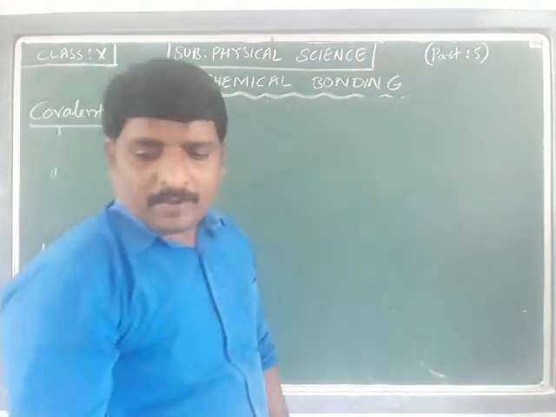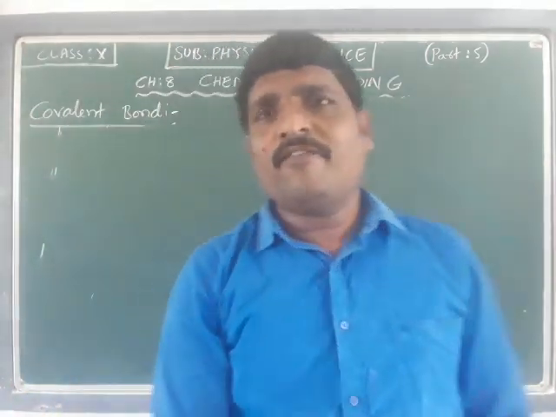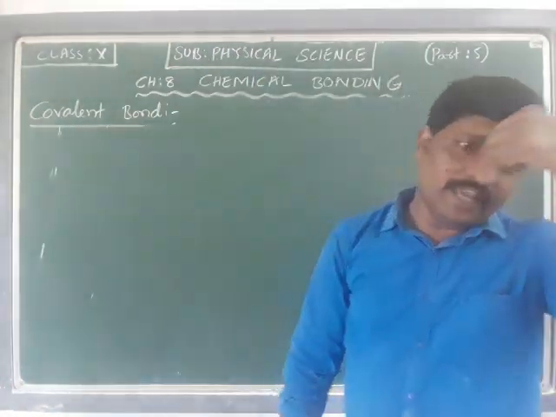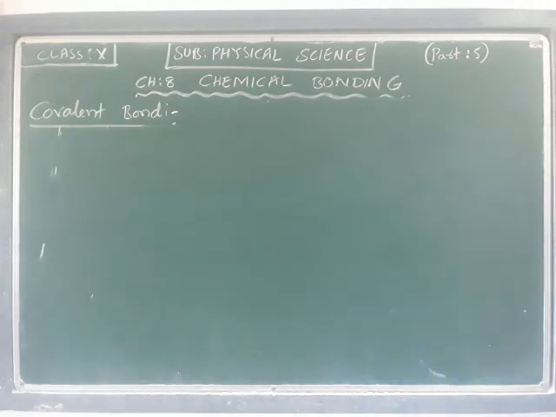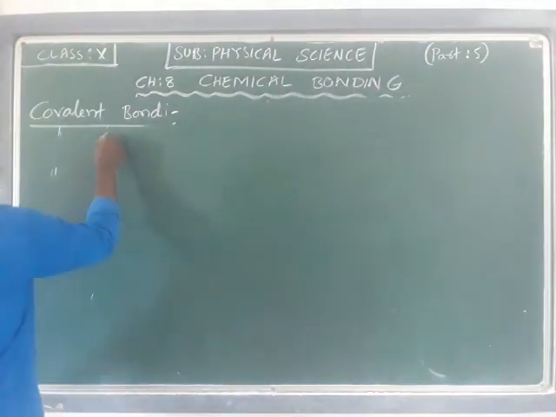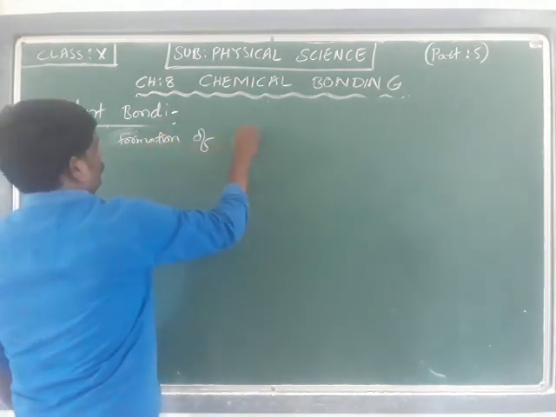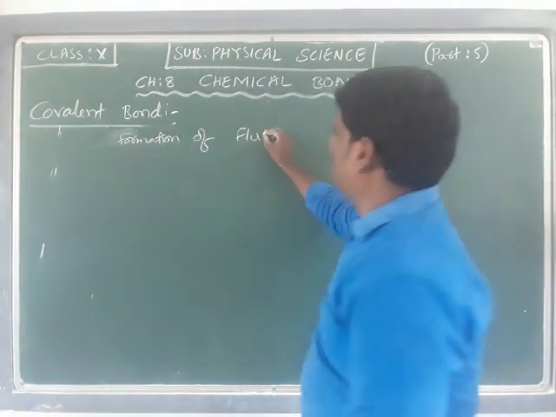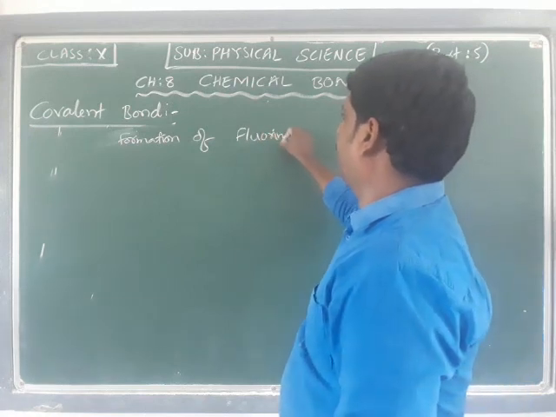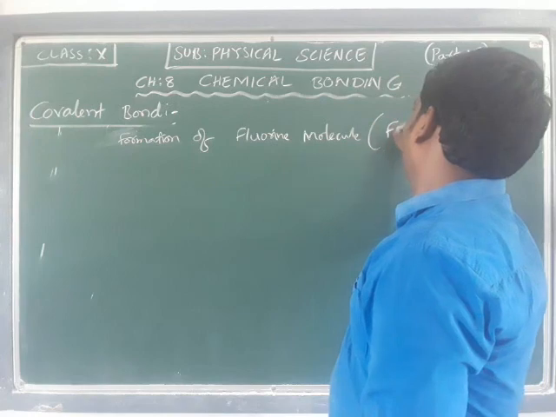We are going to talk about a very good example, the formation of the fluorine molecule F2.